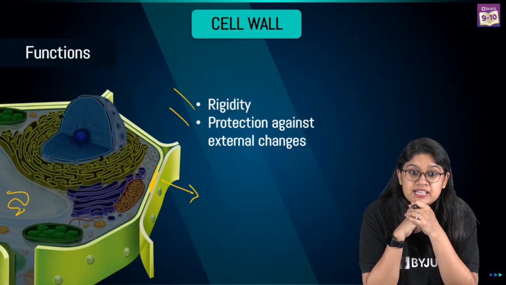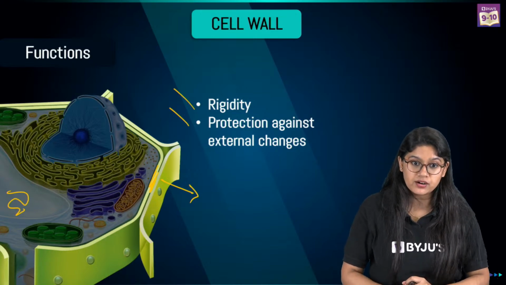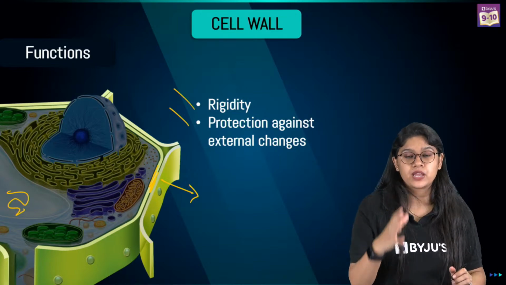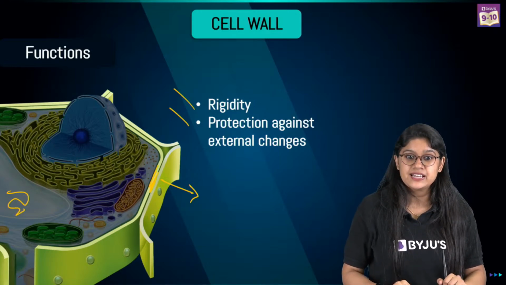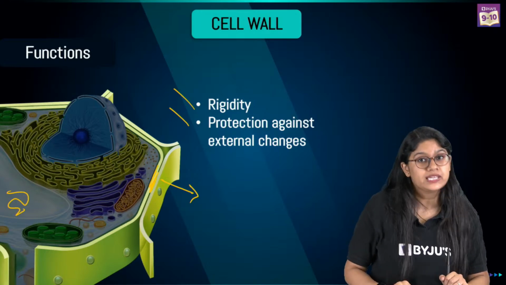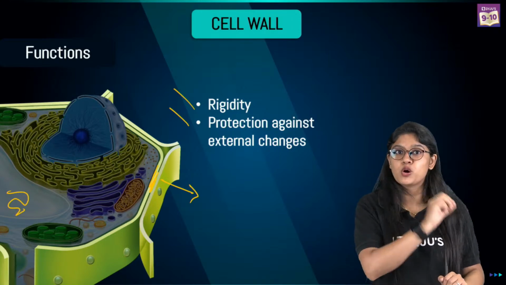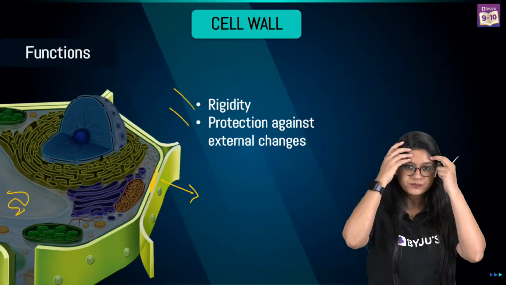Very good, very good. Cell membrane is an outer membrane which we have in animal cells. It's a protective membrane, right? It is a semi-permeable membrane that allows the entry and exit of a few molecules. Very good.